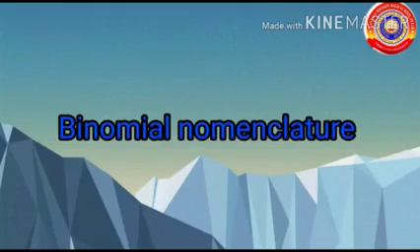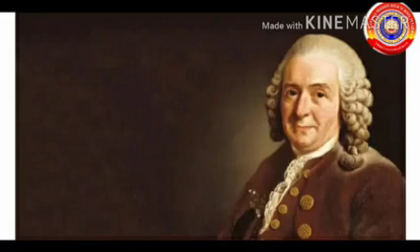Binomial nomenclature was proposed to solve the difficulties arising out of an organism being known by various names in different languages and regions. This is a commonly accepted scientific method of naming. Binomial nomenclature is the scientific method of naming by joining two words. It was Carl Linnaeus who proposed binomial nomenclature.